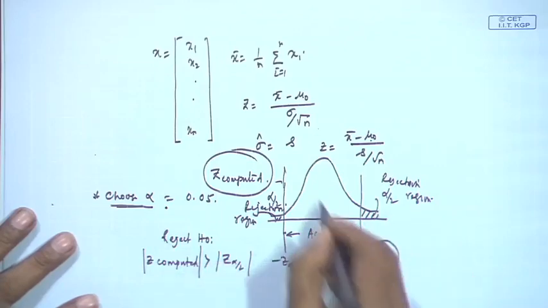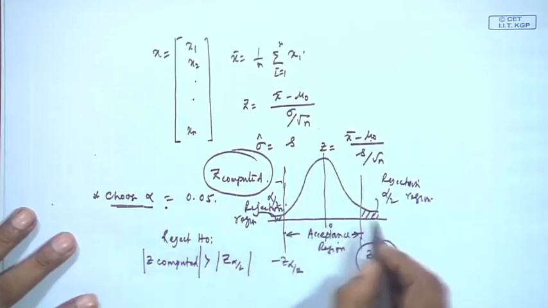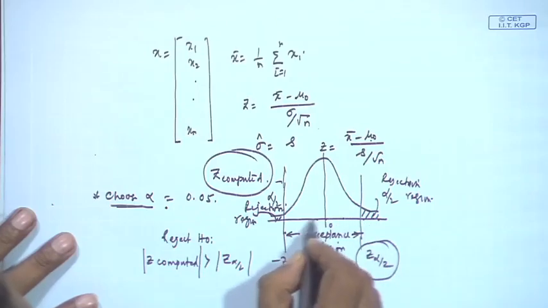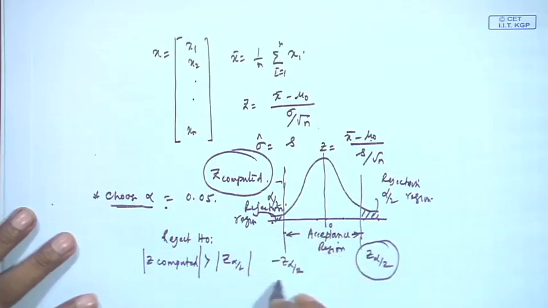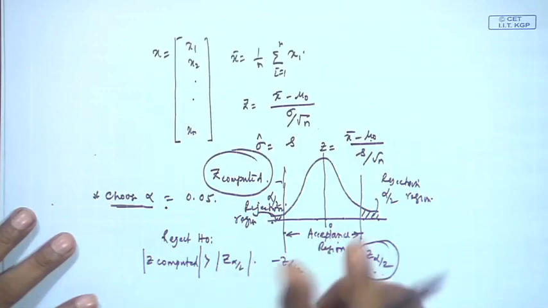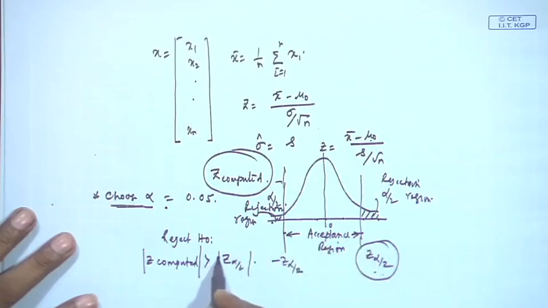So, if this one is my 0 value, and the z value is here, this side will be positive and this side will be negative, and you will see the z alpha by 2 value from the table. Usually this will be a positive value, so you may not take mod here, no problem.